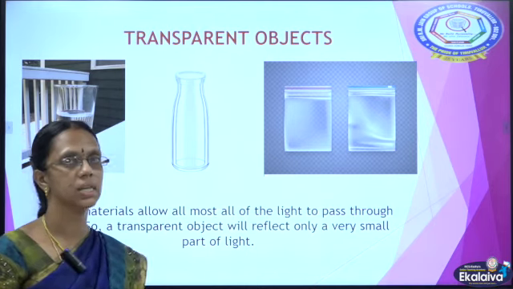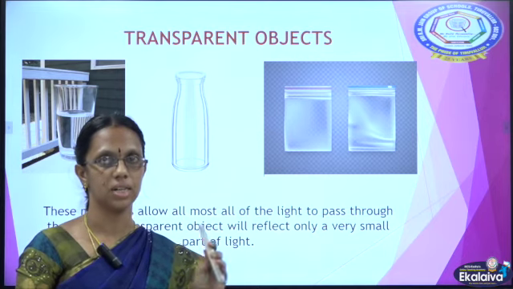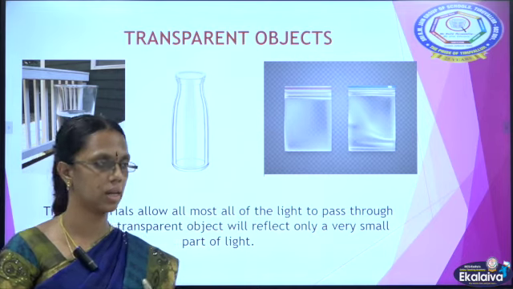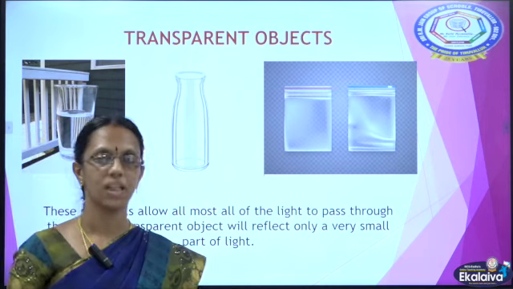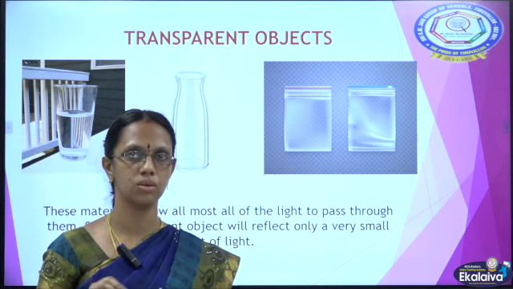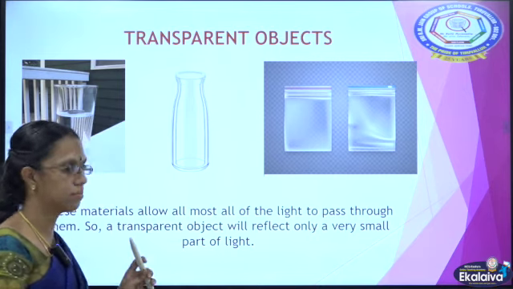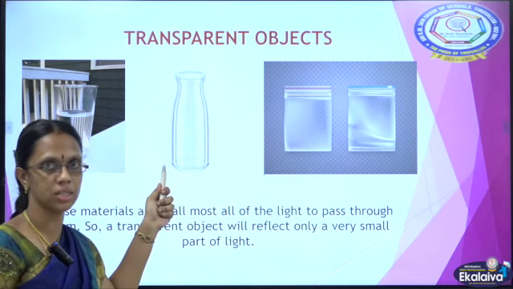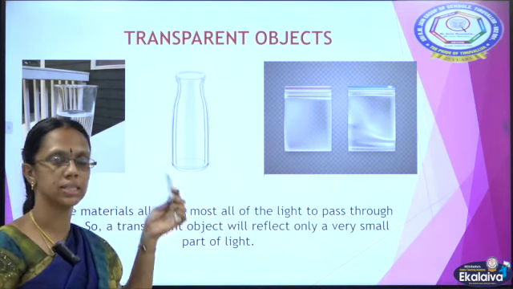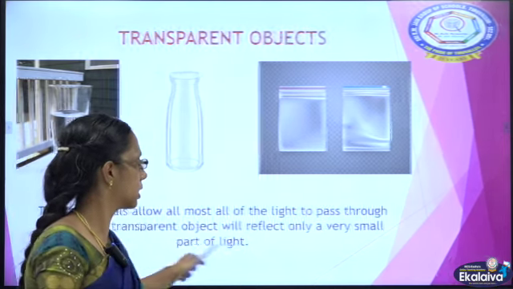A transparent material will allow light to pass through them completely. Only a very little amount of light will be scattered from them. Some of the examples are a glass tumbler, a bottle, plastic sheets, etc. These are the transparent materials.